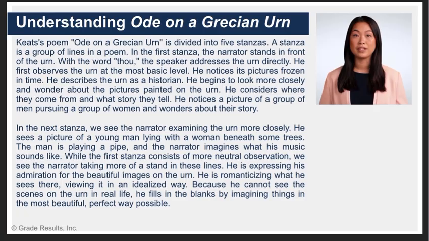Understanding Ode on a Grecian Urn. Keats's poem Ode on a Grecian Urn is divided into 5 stanzas. A stanza is a group of lines in a poem. In the first stanza, the narrator stands in front of the urn. With the word thou, the speaker addresses the urn directly. He first observes the urn at the most basic level. He notices its pictures frozen in time.